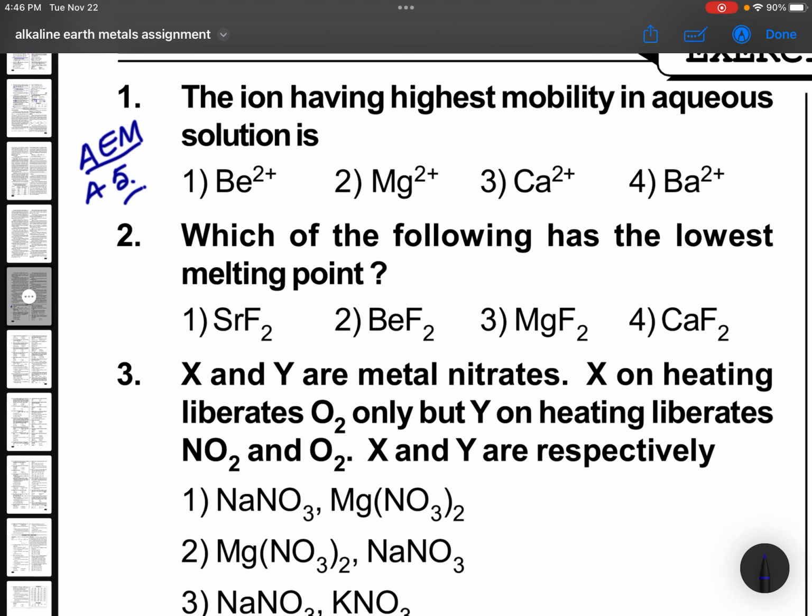So, you are with Lakshma Reddy, sir. First question. The ion having highest mobility in aqueous solutions is very, very important. Beryllium, heat of hydration is very high. Because of small size, more number of water molecules are surrounded here. That's why its mobility is very small. And the maximum is for barium.